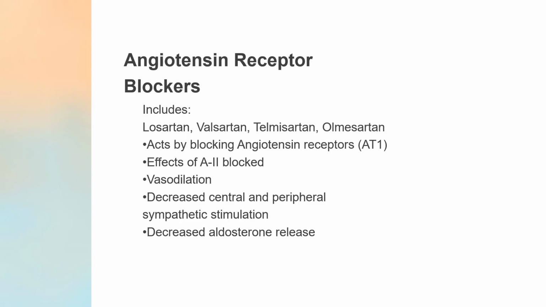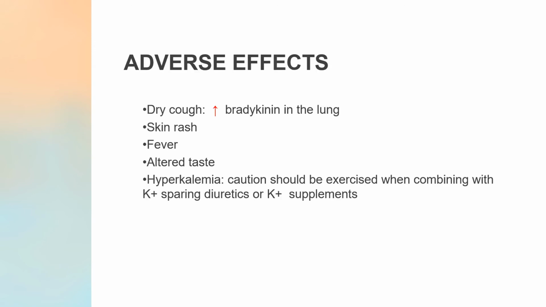Okay. Now these are angiotensin receptor blockers. These are the drugs like losartan, valsartan, telmisartan, olmesartan. They will block the effects of angiotensin 2 by blocking the receptors of angiotensin 2, that is AT1 receptors. Okay, so there will be vasodilation, decreased sympathetic stimulation, and decreased aldosterone release.